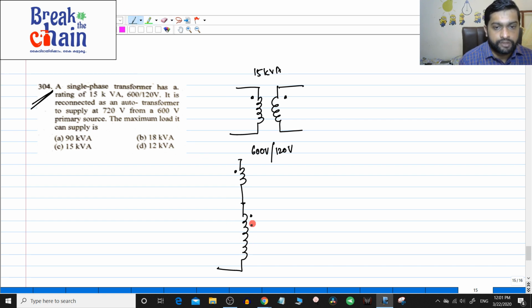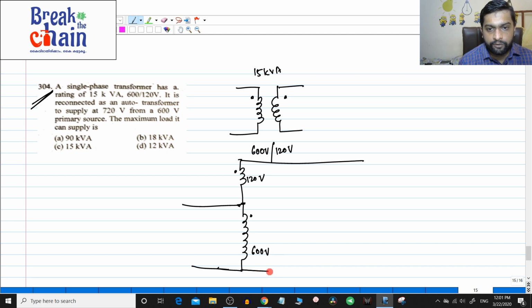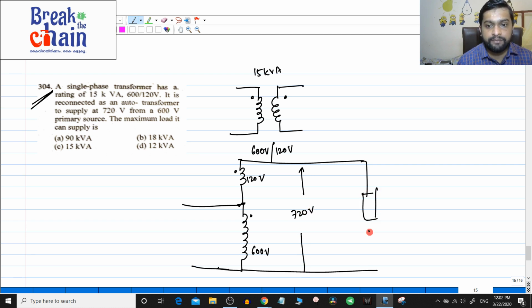Okay. So, this is your 600 volt winding and this is your 120 volt winding, and you are providing input from the 600 volt source and you are taking the output from this side. So, here the total rating now becomes 720 volt. They are asking what is the maximum load capacity that this auto transformer can supply.